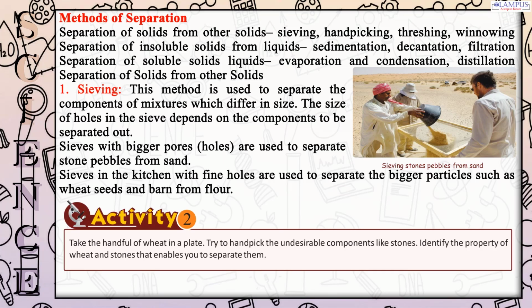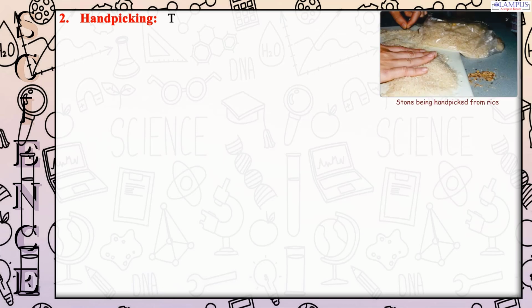from flour. Activity 2. Take a handful of wheat in a plate. Try to hand-pick the undesirable components like stones. Identify the property of wheat and stones that enables you to separate them. 2. Hand-picking.